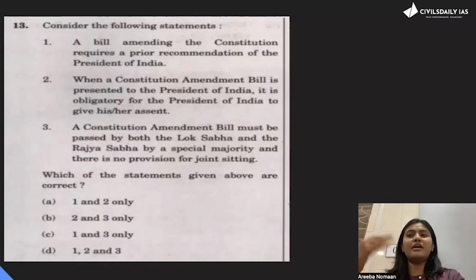Polity was my favorite subject, because everything is in your hand. If you are done with Lakshmikant, you can do it very nicely. So this question is a very easy question. A lot of people got confused in it because a lot of things you tend to skip while you're sitting in exam. So through basic options also you can do these kinds of questions.